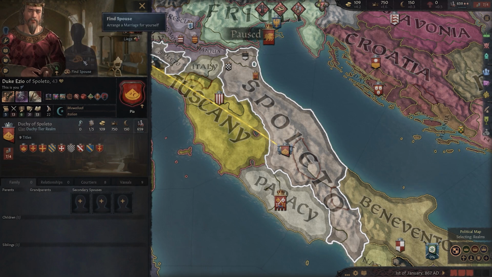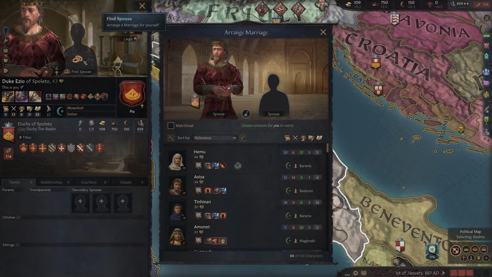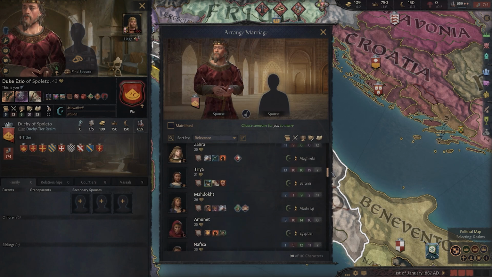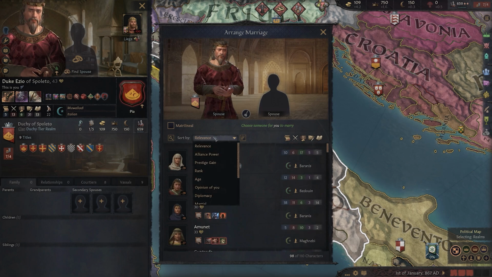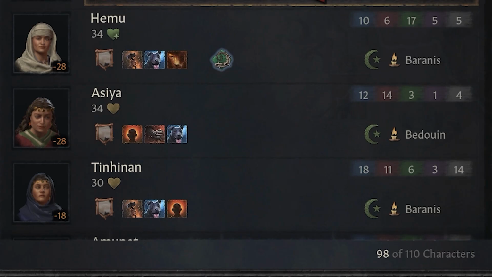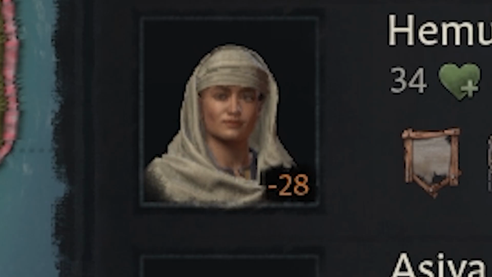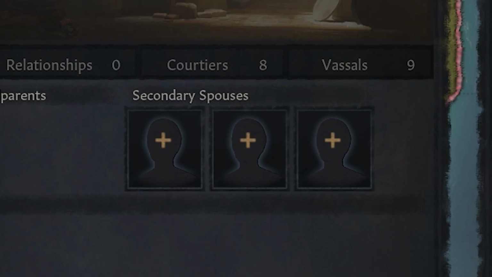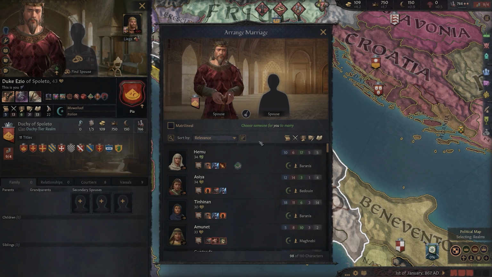Next, I'm going to secure a wife to try and secure an heir. This will prove challenging since I'm surrounded by realms of a hostile faith, meaning there are no allies to be made nearby. So, any woman will have to do, even if they hate me. Fortunately, I can have multiple wives, and I should be able to secure my line. It looks like I've got somewhat lucky here.